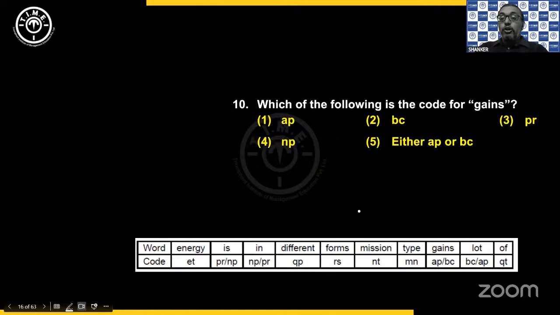And then which of the following is the code for gains? Now, as you can check, gains is either AP or BC. And that's available in the fifth option. So instead of giving cannot be determined, sometimes he can give you like this also. Either AP or BC. So you choose the fifth option.